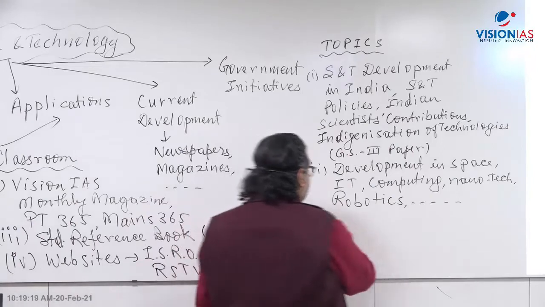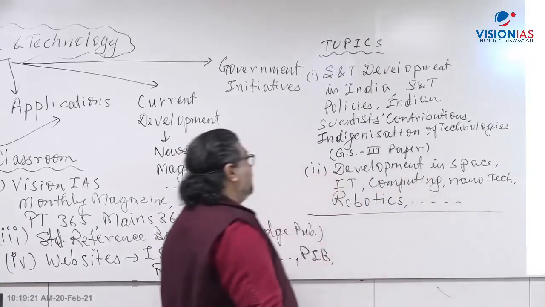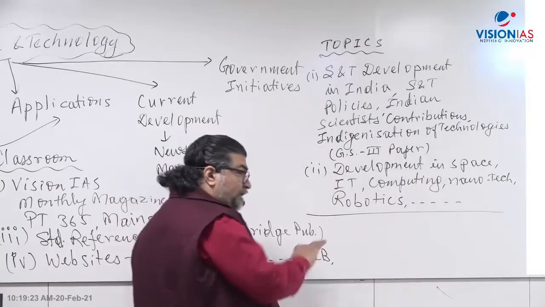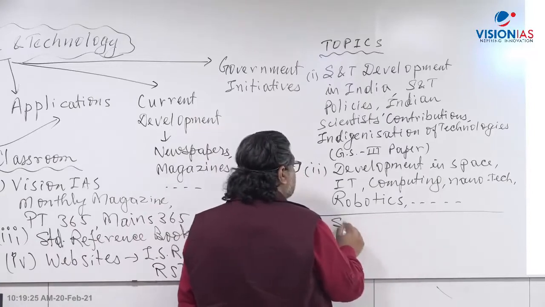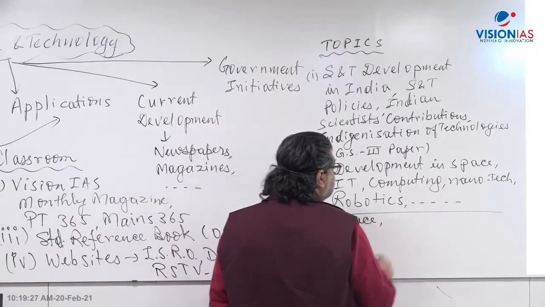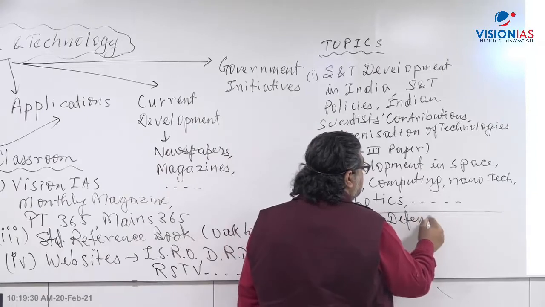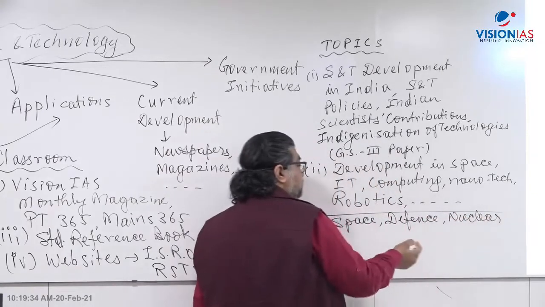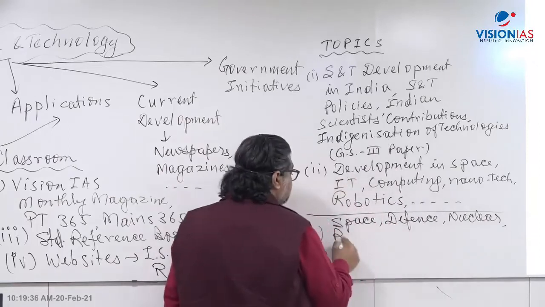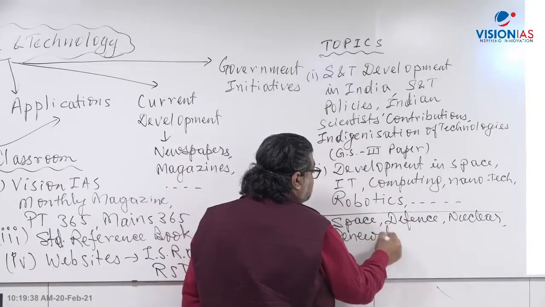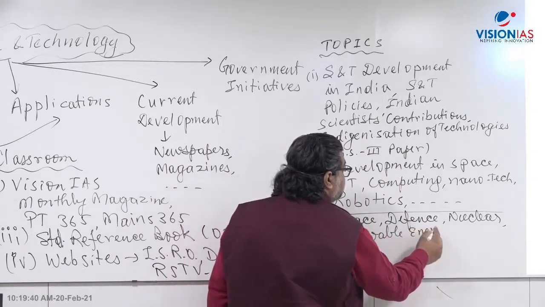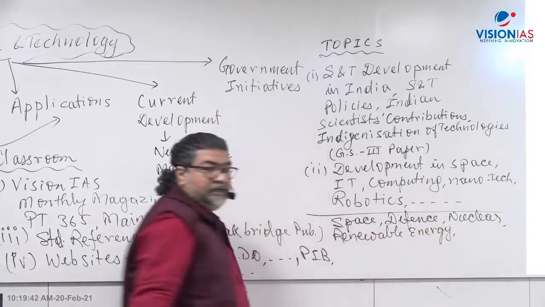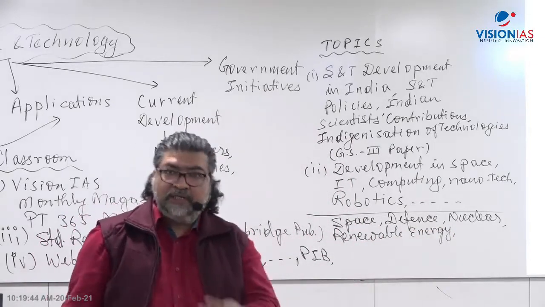So we will be covering those areas. What topics am I going to cover? My topics here: I will be discussing space, I'll be discussing defense. We'll see nuclear energy there. Then we'll see renewable forms of energy. Renewable energy is again very important from the environment and ecology point of view.